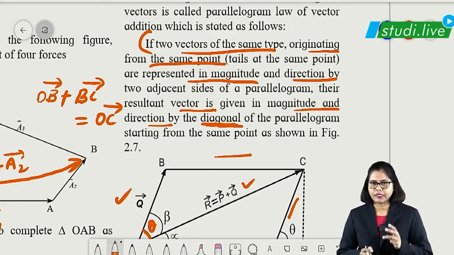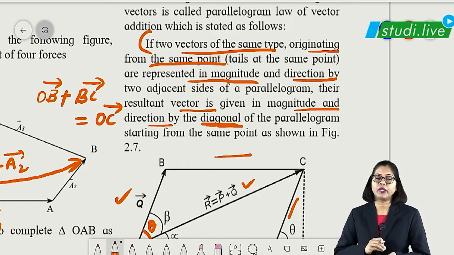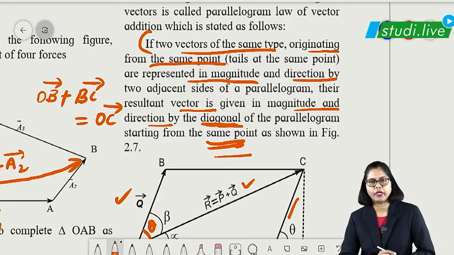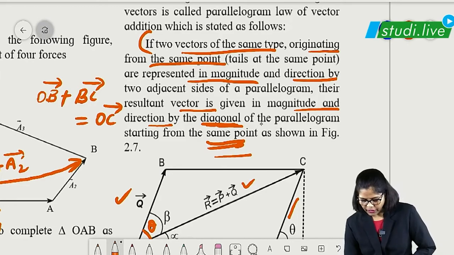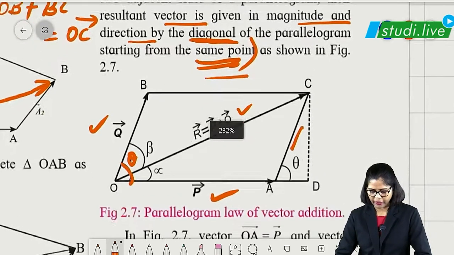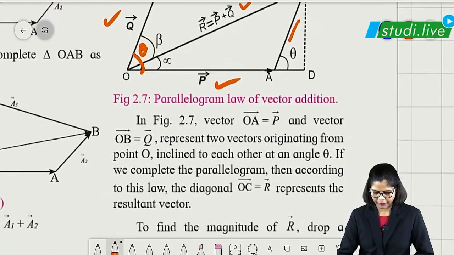For a triangle, it is the third side of the triangle, and for a parallelogram, the resultant will be the diagonal of the parallelogram starting from the same point. So this statement you have to write for 1 mark, and of course this diagram will explain the complete statement of the law of parallelogram of vectors.